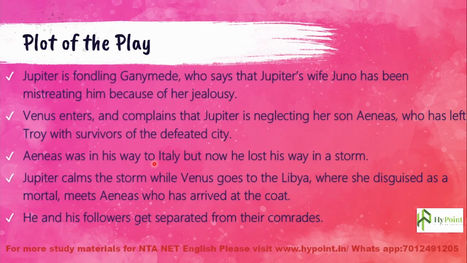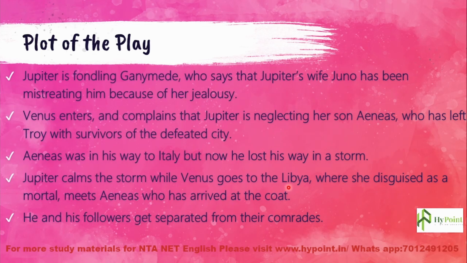Aeneas was on his way to Italy. He has to reach Italy, but now he lost his way in a storm. The war was there for many years, so he left the country and has to travel for many years in order to reach Italy. So Aeneas was on his way to Italy, but he lost his way in a storm. And Jupiter calms the storm while Venus goes to Libya.